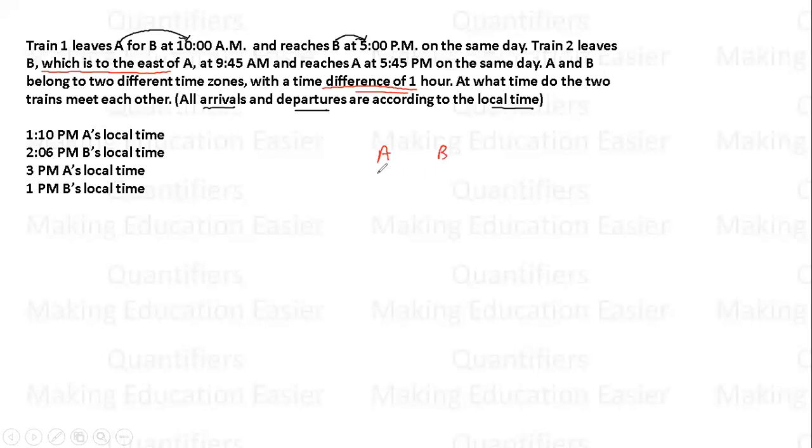I'll give you an example. अगर A का लोकल टाइम 2 PM है, so at the same time B का जो लोकल टाइम होगा that will be 3 PM. Because B is to the east, तो B का जो टाइम होगा वो आगे होगा. B will be 1 hour more than A. So I hope this point is clear to everyone.